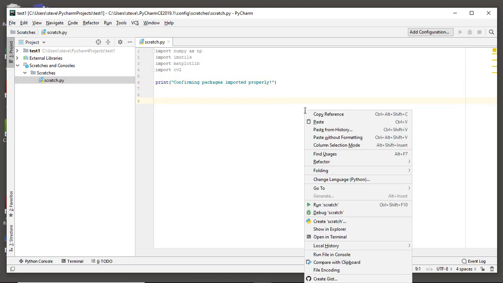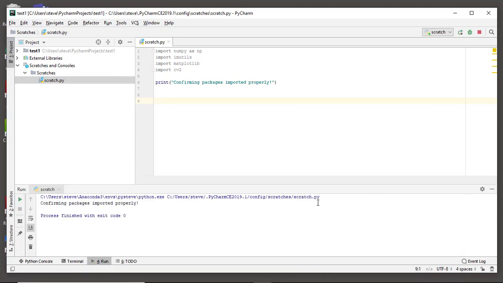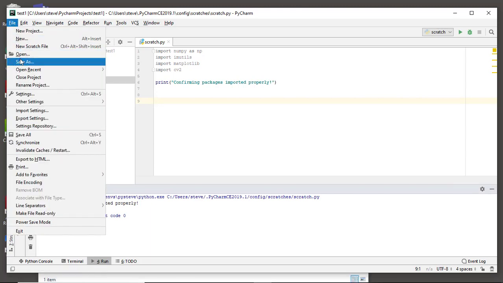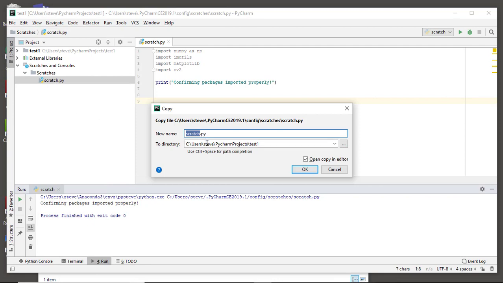To execute the script, simply right-click and select Run. Finally, be sure to save the script to your project's folder.